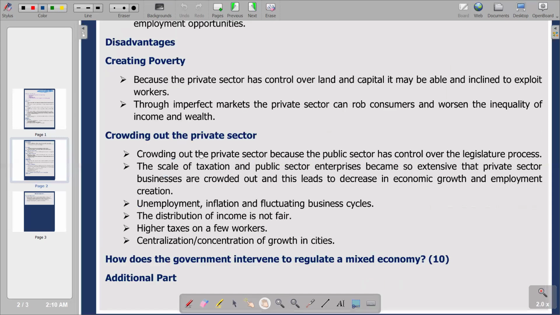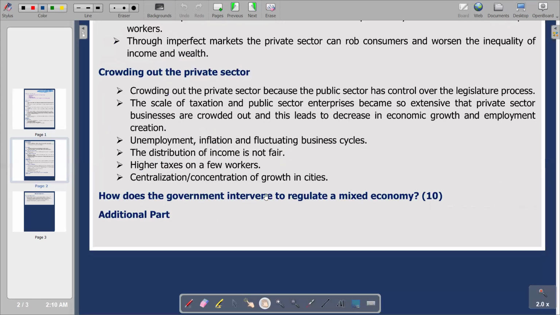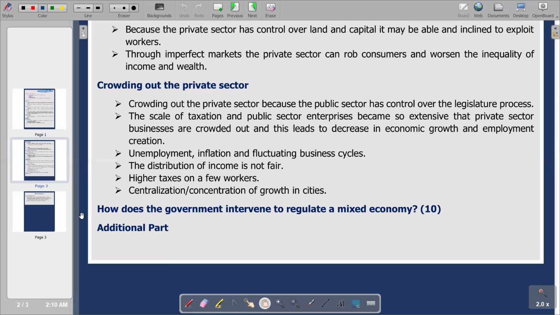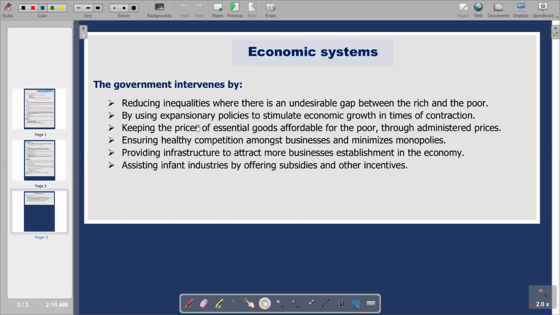Then on the last part, which is the additional part, we've got: how does the government intervene to regulate a mixed economy, 10 marks. So the points are how the government can intervene. The government can intervene by, first point, reducing inequalities where there is an undesirable gap between the rich and the poor. We have explained this, how the government reduces the gap between the rich and the poor.